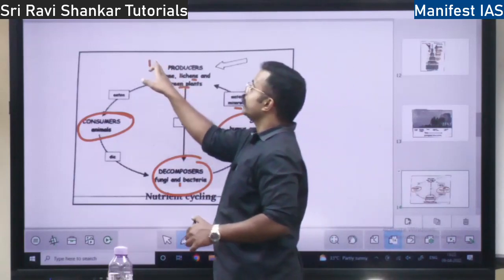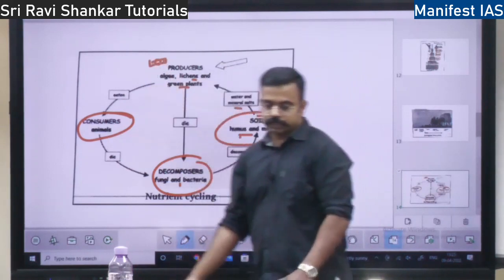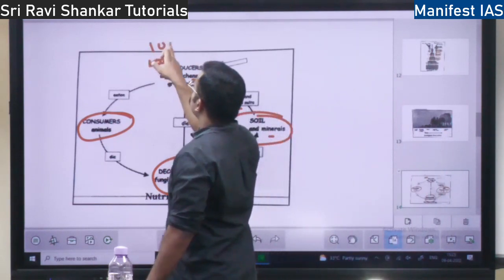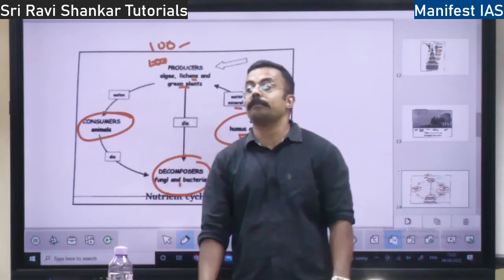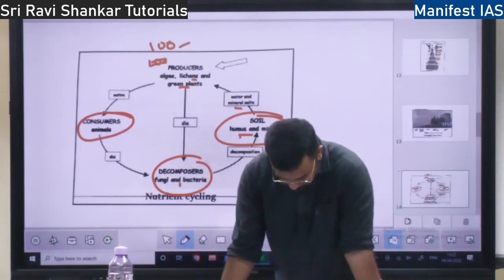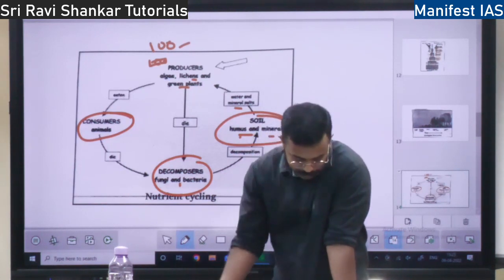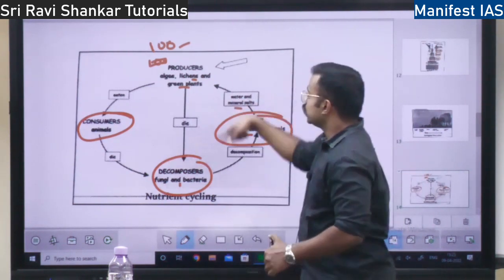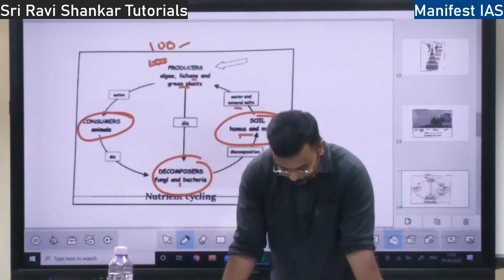Let's say there is 100 calories of energy, but let's not take it in terms of energy, let's take some other term. Let's say there is 100 kg of oxygen, and by the time it comes back it should be 100 kg of oxygen only. That is a perfect cycle. But if in the middle some oxygen is lost, that is an imperfect cycle, right? So the definition of a perfect nutrient cycle is one where nutrients are replaced fast. If nutrients are getting replaced fast, then it is a perfect cycle.